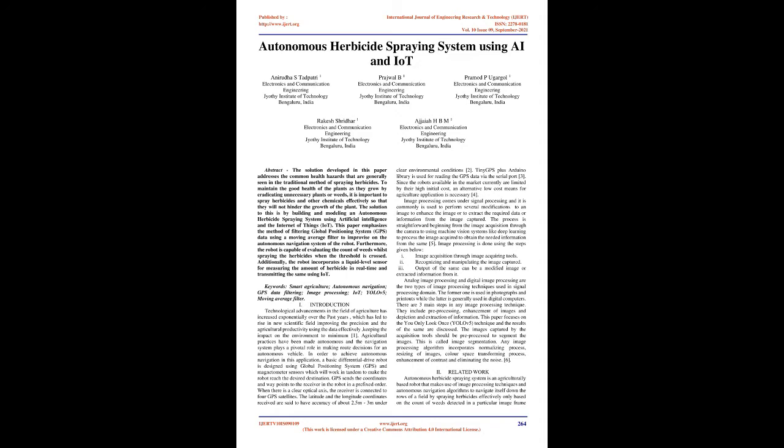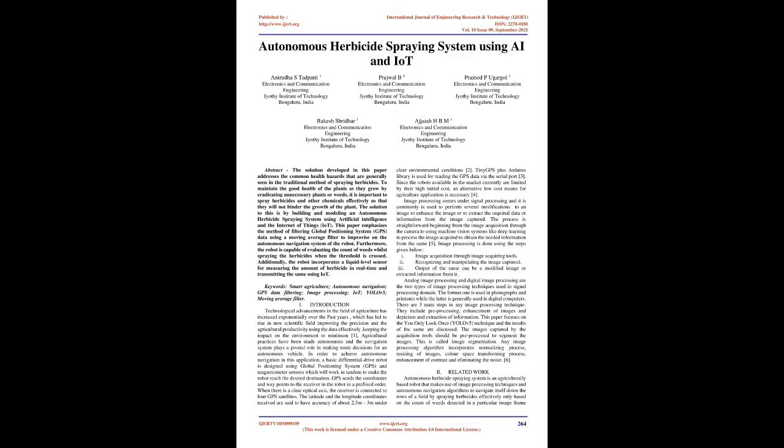This paper emphasizes the method of filtering global positioning system, GPS, data using a moving average filter to improve the autonomous navigation system of the robot. Furthermore, the robot is capable of evaluating the count of weeds and spraying the herbicides when the threshold is crossed. Additionally, the robot incorporates a liquid level sensor for measuring the amount of herbicide in real time and transmitting the same using IoT. Keywords: smart agriculture, autonomous navigation, GPS data filtering, image processing, IoT, YOLOV5, moving average filter.